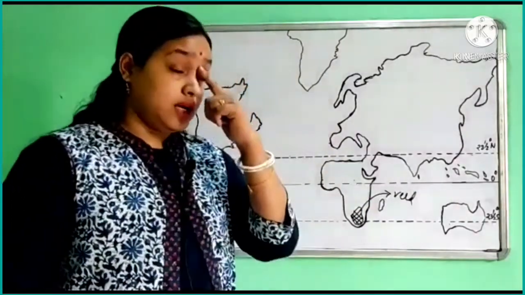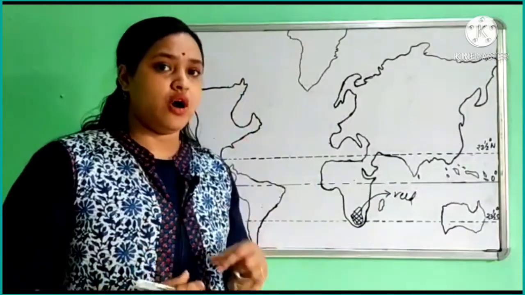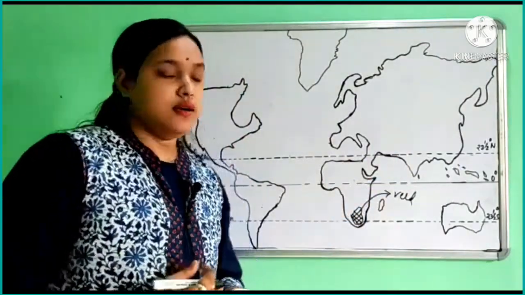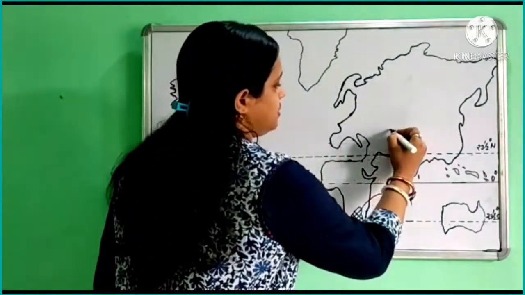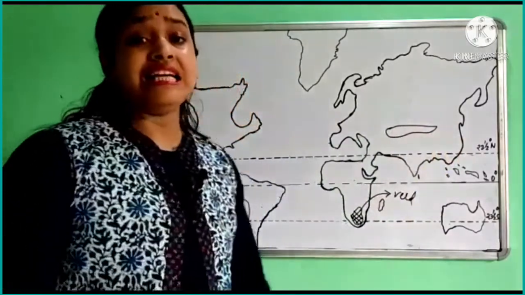Now we talk about grassland that is known as steppe in Asia. So we mark it here, steppe.